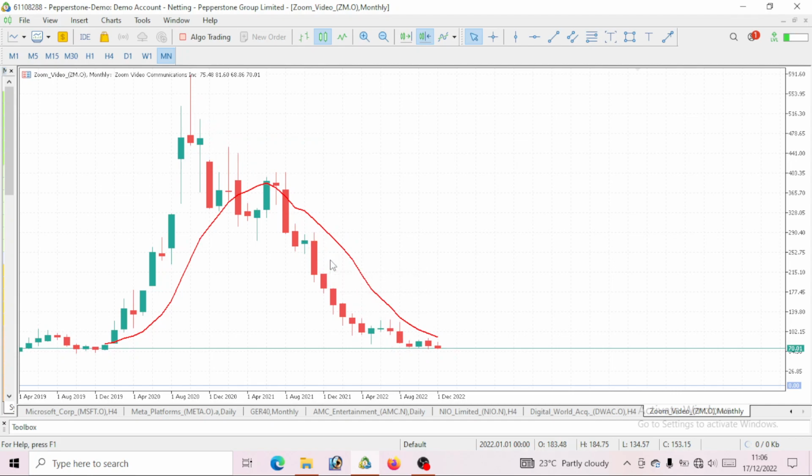And majority of all our stocks, early this year, we are seeing a massive drop on majority of our stocks. If you take a look at your stocks, there is a drop, right? No doubt about that. So there should not be a difference on this Zoom video communication, which is our ZM. So we can take a look at this movement as a drop, and we would consider this to be a pullback.